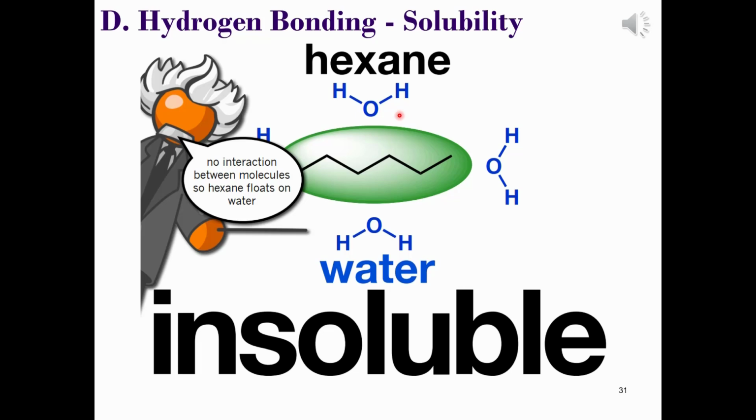But when we think of hexane being dissolved in water, what are we really asking water to do? Well, if it's going to form a hydration sphere like it did in the case of our sodium chloride, then each water molecule would have to surround every molecule of hexane. And this would form a more ordered, not a less ordered system.